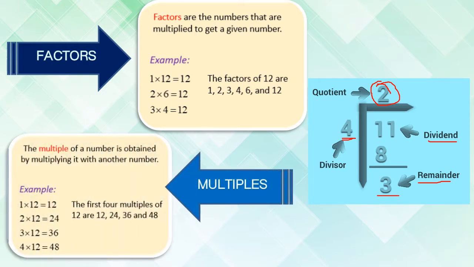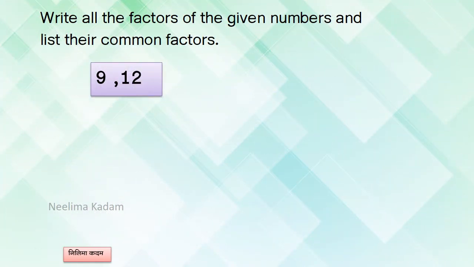And what are multiples? Multiples are what we get after multiplying the number by an integer or by another number. For example, 12, 12 2s are 24, 12 3s are 36. So 12, 24, 36, 48, 60, these are all multiples. Students, have you understood what is multiple and what is factor, right?